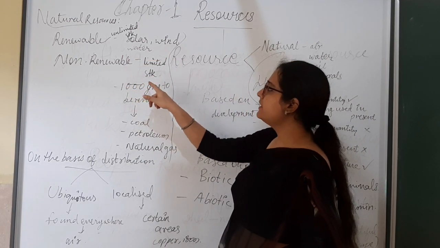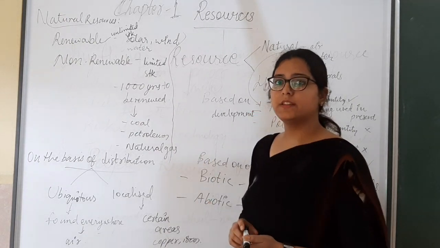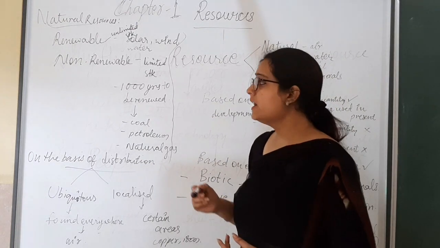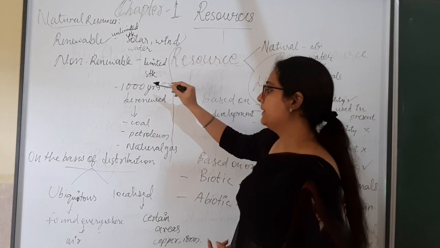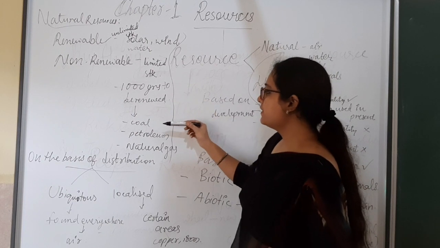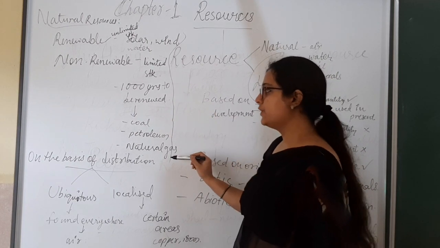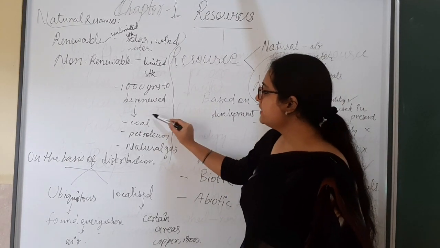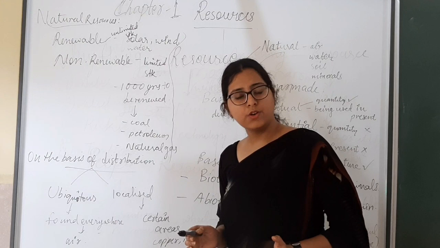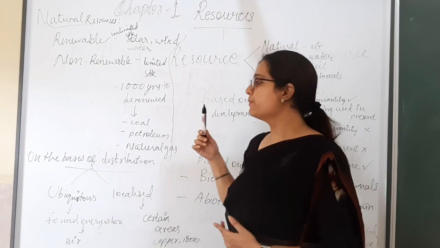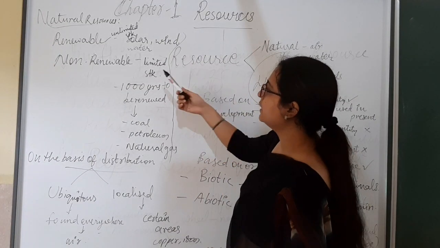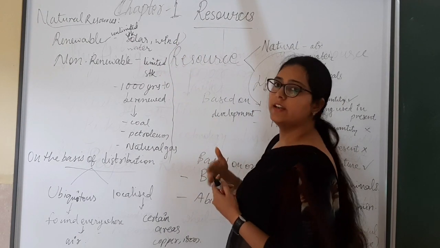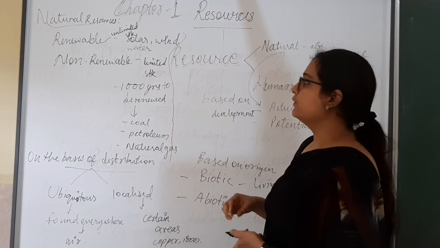And non-renewable means of limited stock, means resources which need thousands of years to be renewed. The examples of non-renewable resources are coal, petroleum, natural gas. Many times you heard that these resources are of limited stock and need so many years to get renewed. And renewable resources are unlimited in stock and get renewed just after their use.